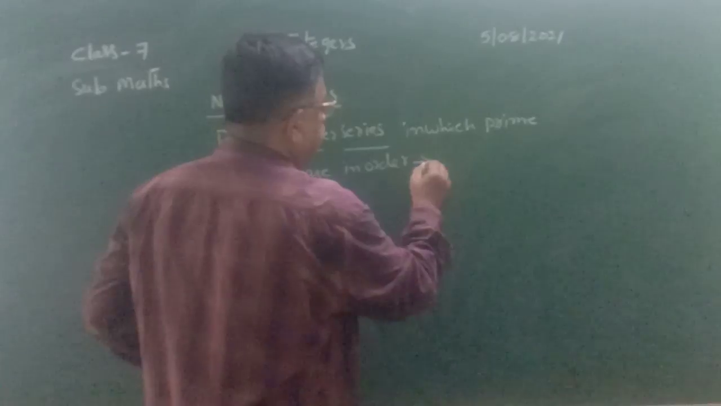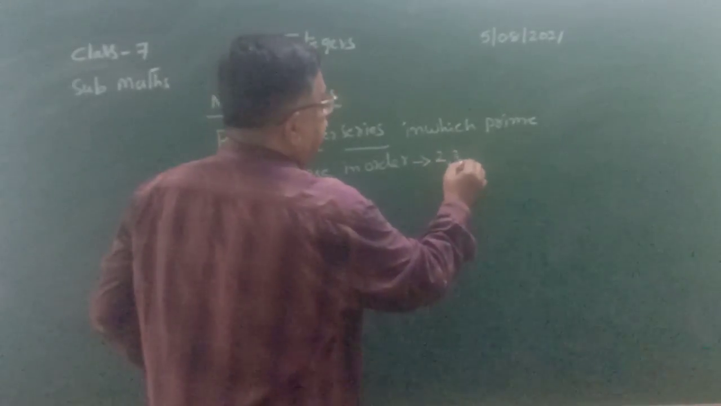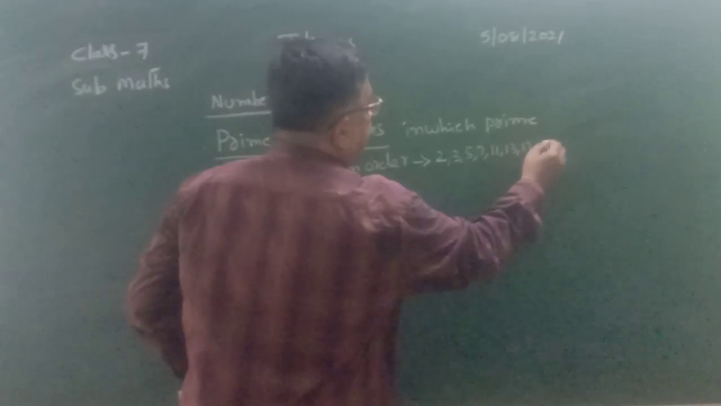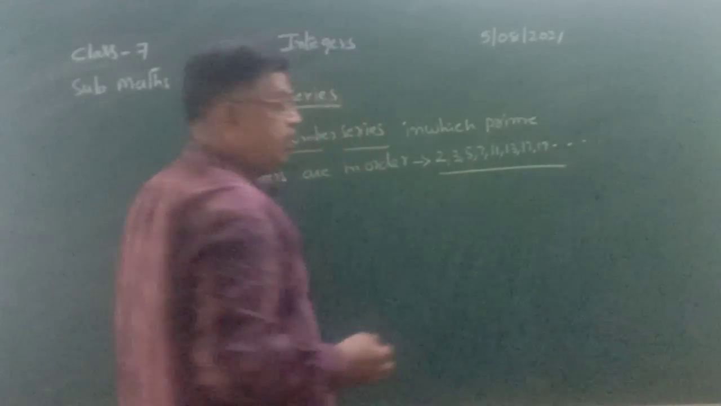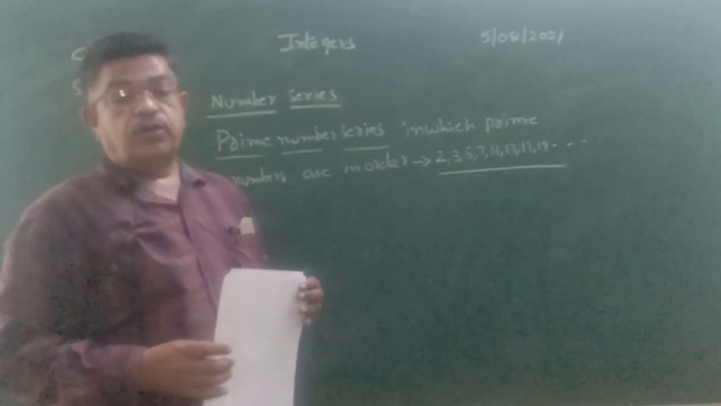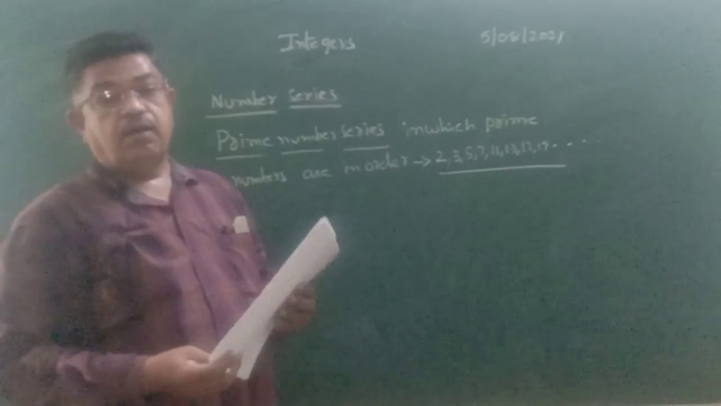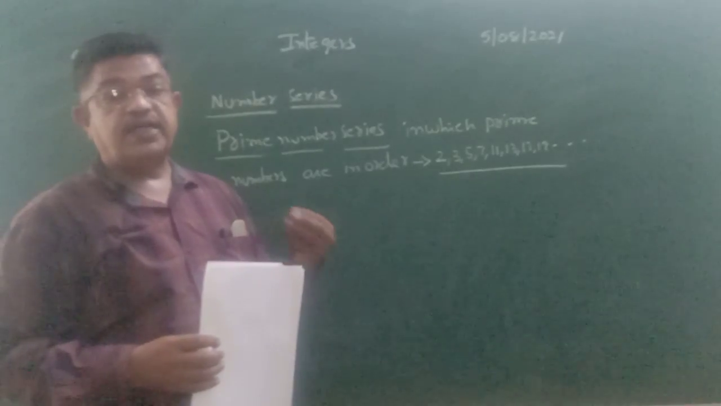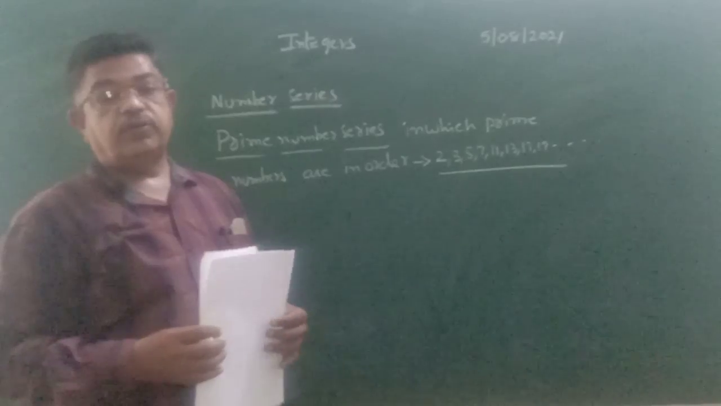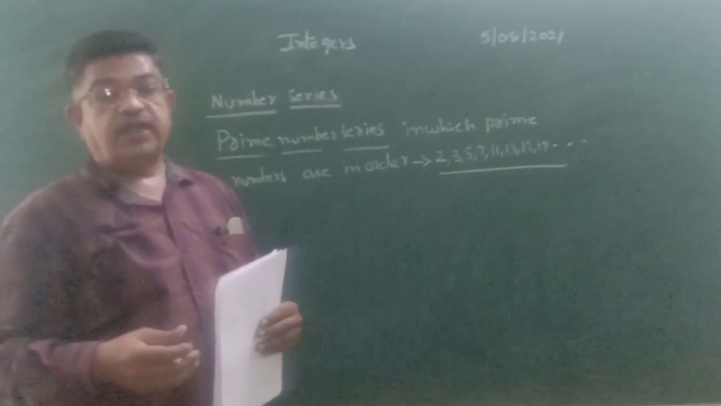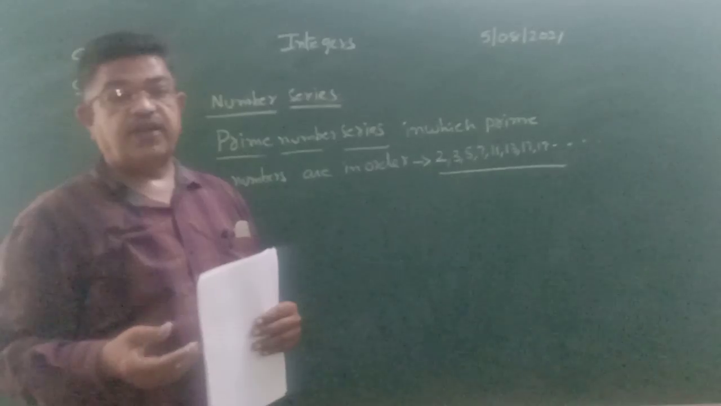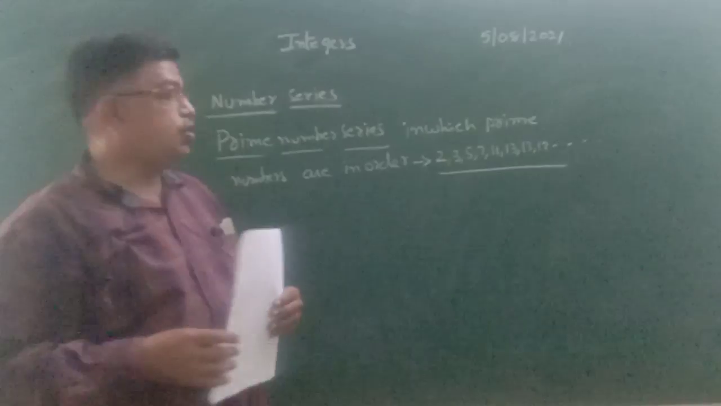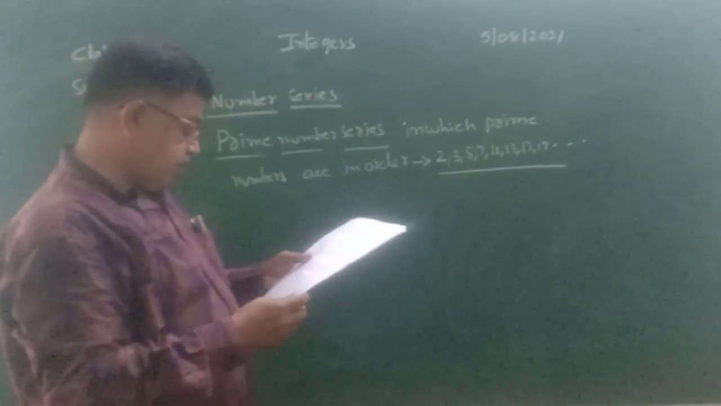So what are the prime numbers? The starting prime number is 2. After that 3, 5, 7, 11, 13, 17, 19 and so on. The least prime number is 2, and 2 is said to be the even prime number. All this we learned in earlier classes. Prime numbers are numbers which have 1 and itself as factors. The factors of 2 are 1 and 2, of 3 are 1 and 3, of 5 are 1 and 5, of 7 are 1 and 7, of 11 are 1 and 11 and so on. Such numbers are prime numbers.